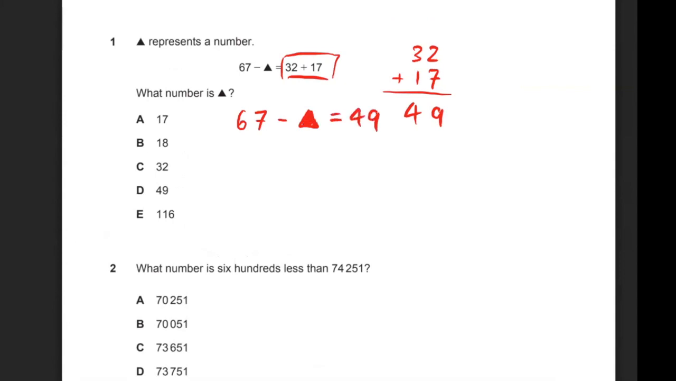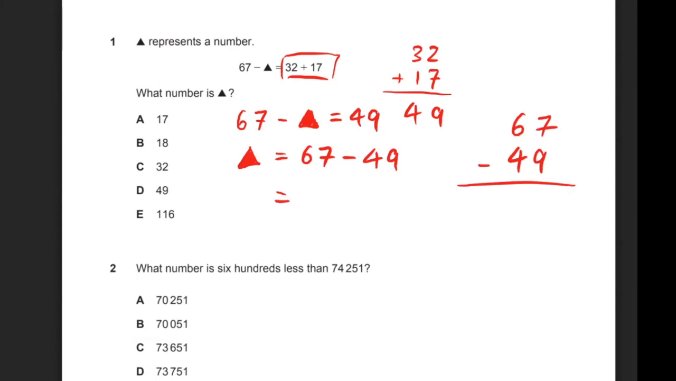So to find the triangle, you can also just say that the triangle is equal to 67 minus 49, which is equal to... So to do this, we borrow 1, so it's 5. 17 minus 9 is 8. 5 minus 4 is 1. So that means the triangle is equal to 18. So for question 1, the answer should be B.